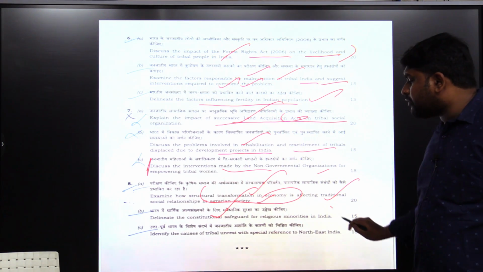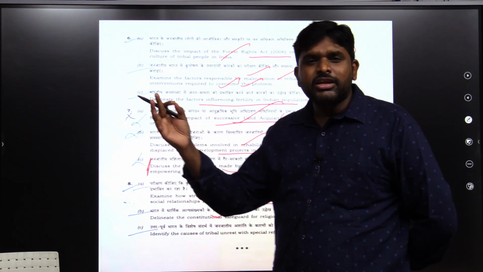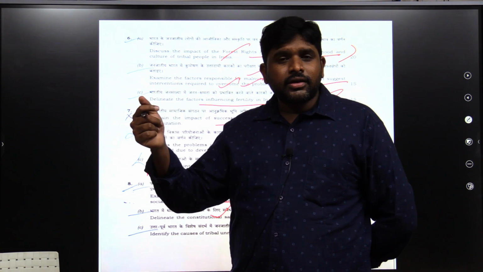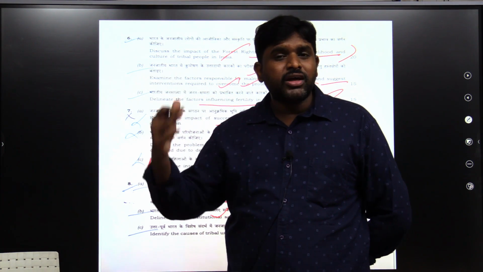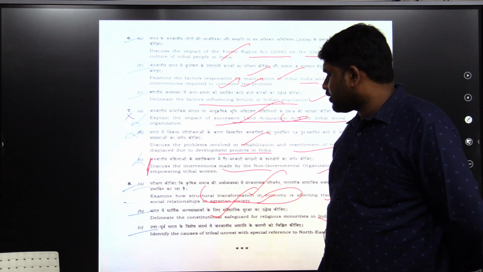Delineate the constitutional safeguards for religious minorities in India. Constitutional safeguards: secularism, Articles 25, 26, 27, 28, 29. Protection of religious minorities and their culture. Article 30: establishment of their religious education. All these things you should mention.